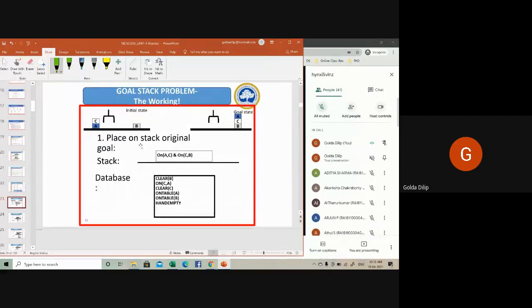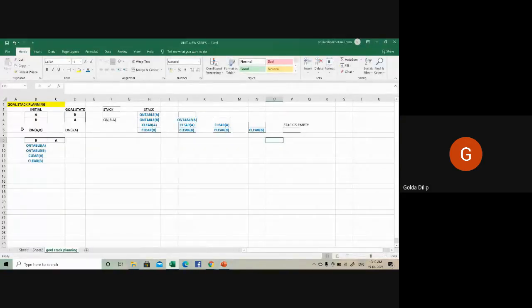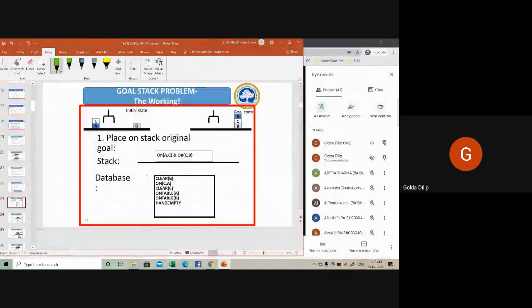Okay, my compound goal is, in the example I gave you here in the block world, it's a simple goal: on B comma A. Whereas here it is a compound goal. You can see here on A comma C and on C comma B.